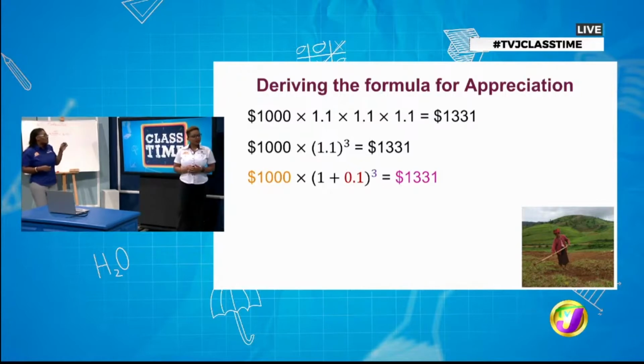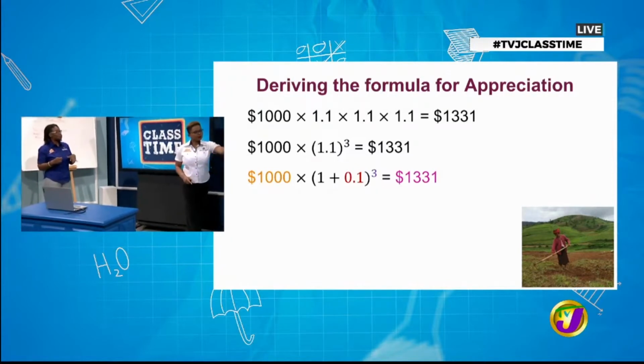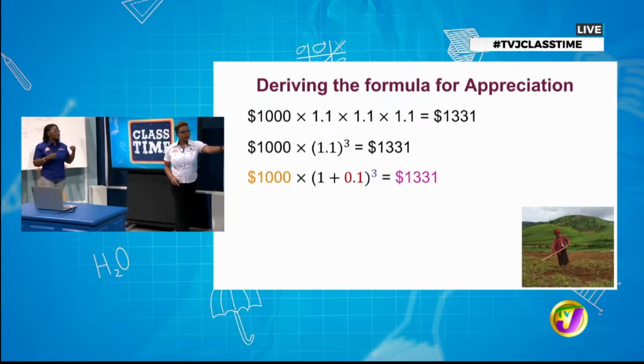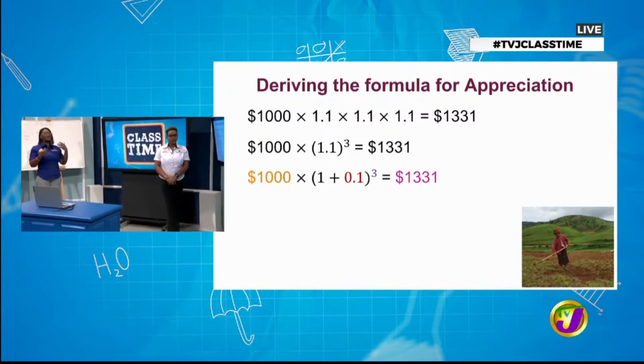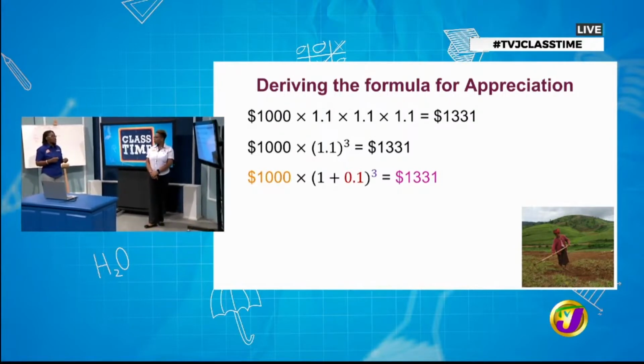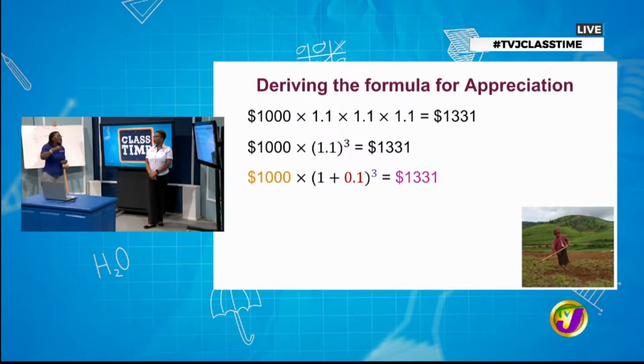Yes, I'm seeing that it's $1,331. Good. But I want to point out something, Latoya, in that third line on screen where we have that 1 being added to the 0.1. I just want our students to remember that when we talk about appreciation, the value that you start with is representative of 100% or 1. And so that's always there, because it is this that we're going to be adding on to.